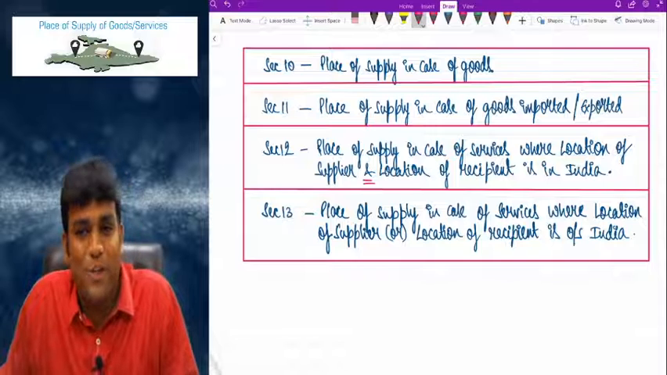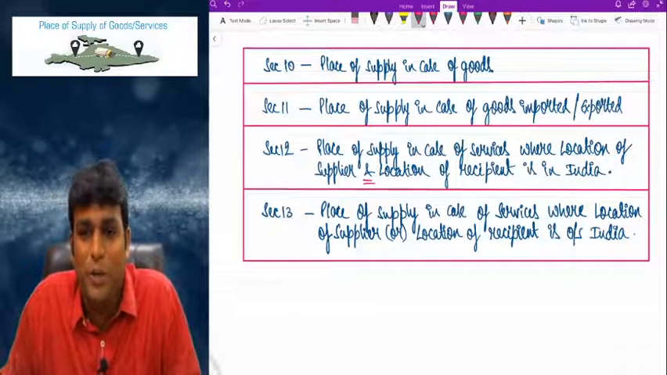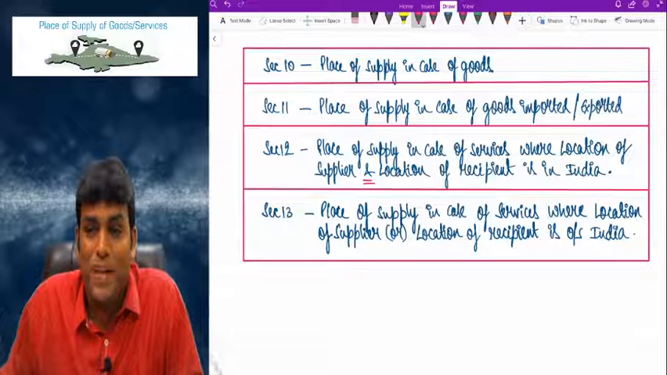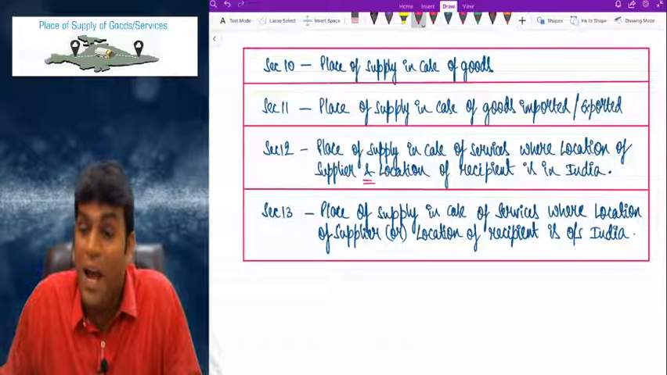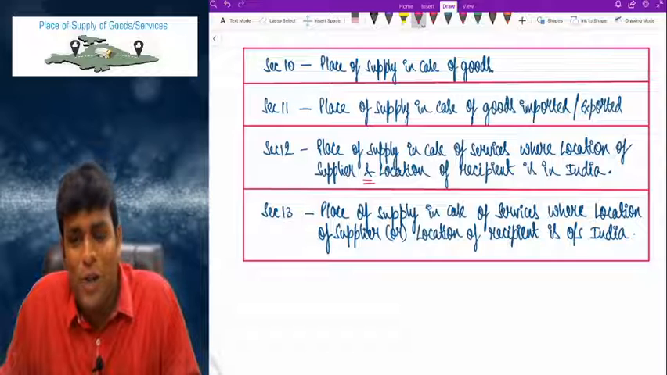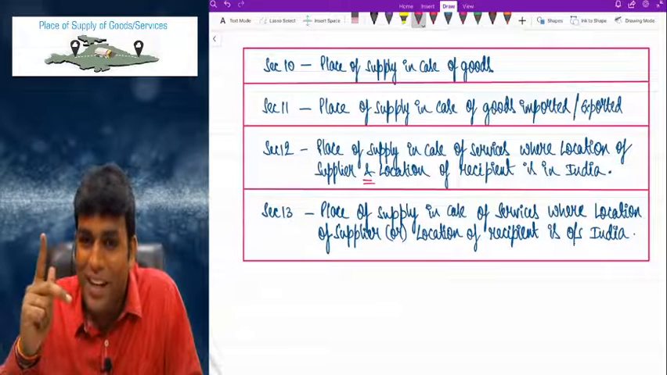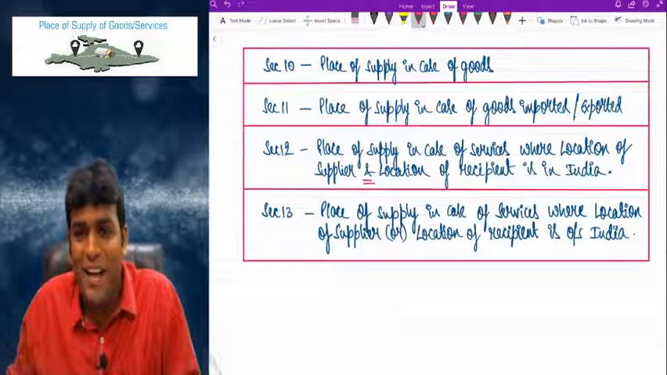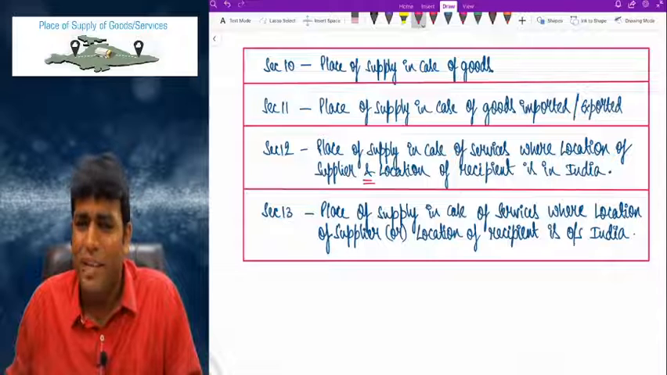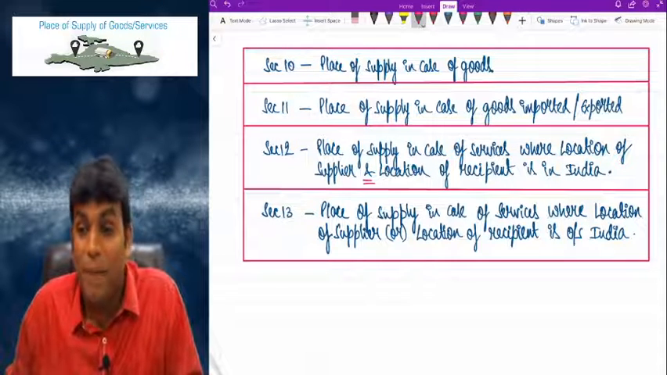Section 10, place of supply in case of goods. 11, place of supply in case of goods imported or exported. 12, place of supply in case of services where location of supplier and location of recipient both are in India. And 13, place of supply for services where location of supplier or location of recipient, one of them, is outside India. Both are in India, then 12 will come. One of them outside India, 13 will come. Very, very important. Please keep that in mind, because based on that only my answers will completely change.